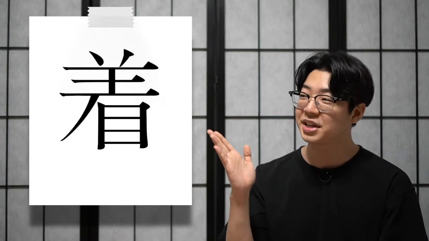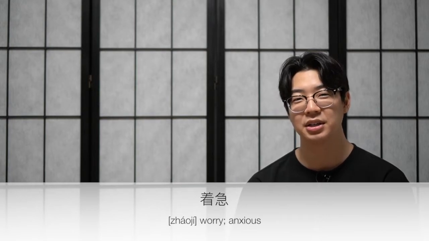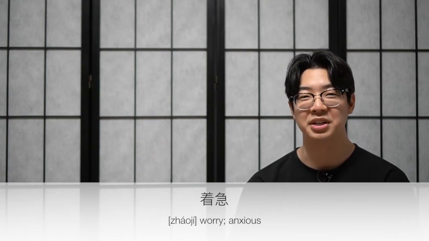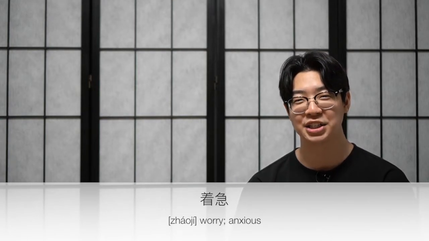Here's the next character. The character below the sheep means eye. Sheep navigate by sticking close together. They have very poor eyesight, so they need to rely on their sense of touch to move around. This character means touch. It is used in this word, 着急, which means worry or anxious.